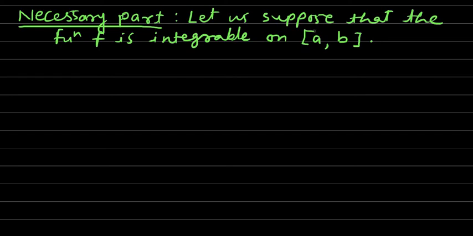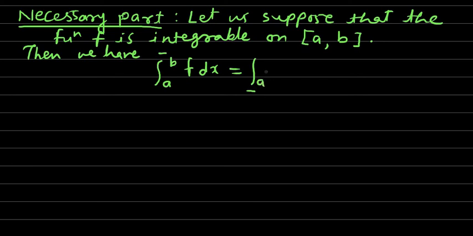As we have supposed that the function f is integrable, then by definition we have the upper integral equal to the lower integral. That is, the upper integral from a to b of f dx is equal to the lower integral from a to b of f dx, and the common value we denote simply by the integral from a to b of f dx.